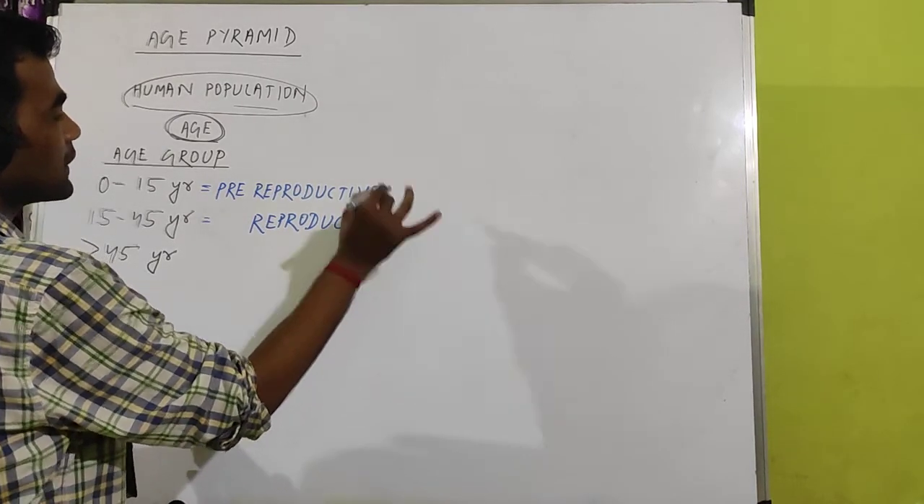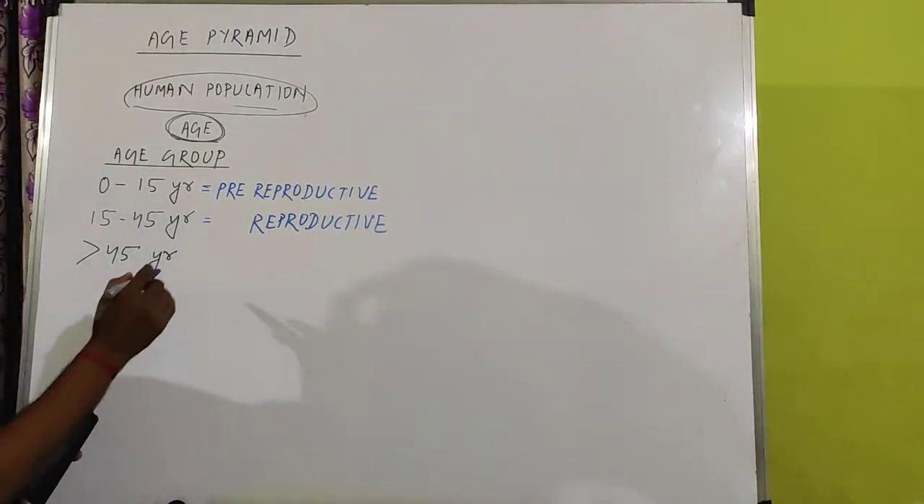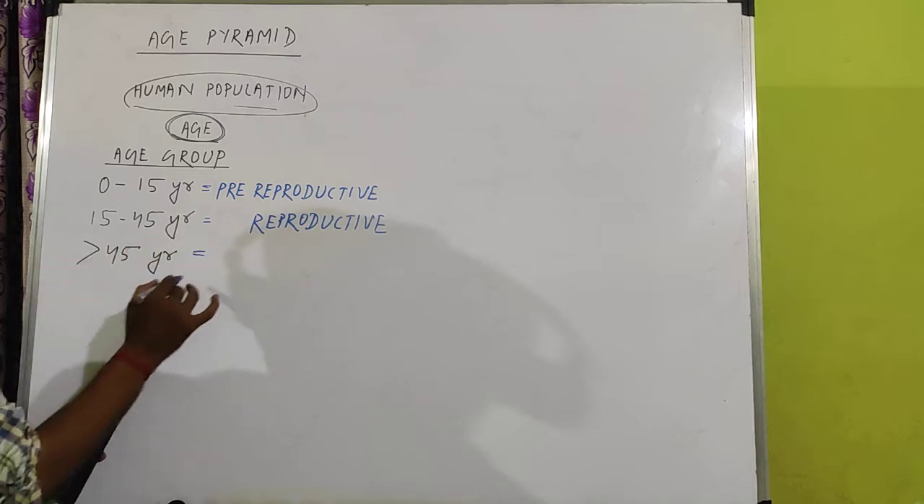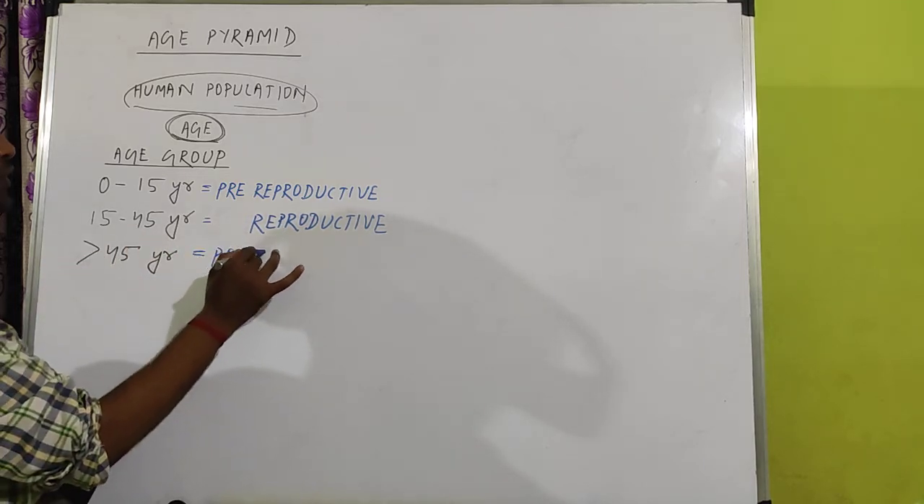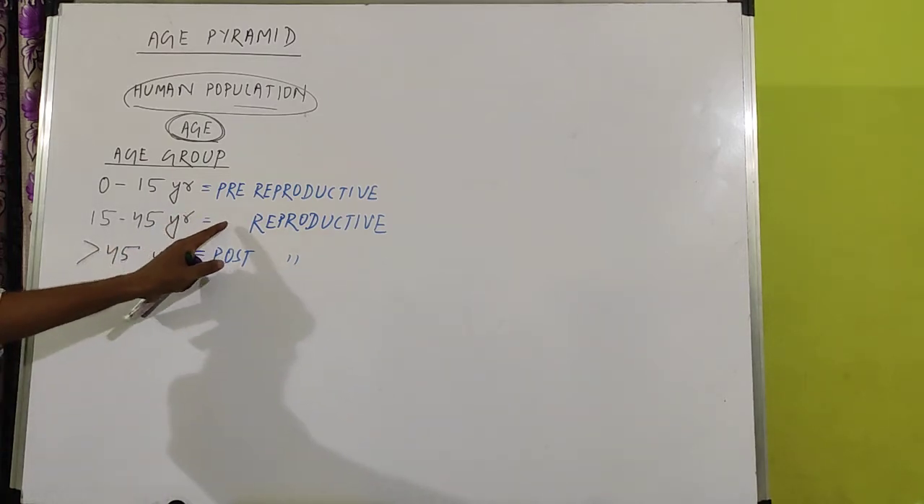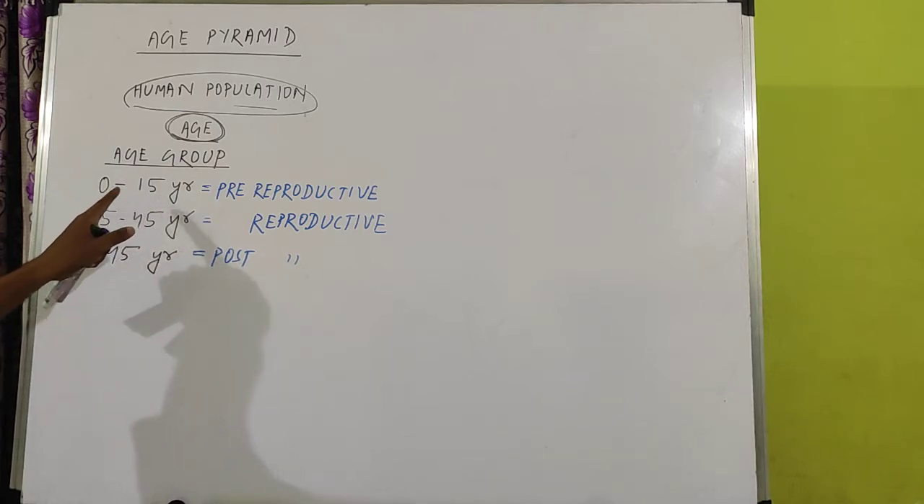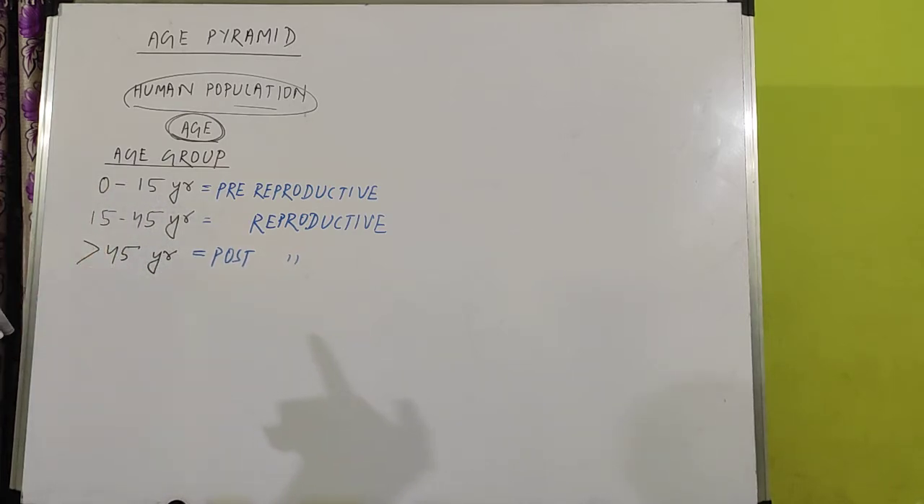This is called a reproductive age group. Similarly, after 45, this is called a post-reproductive age group. Post means after reproduction. So you have to remember what is pre-reproductive, what is reproductive, and what is post-reproductive: 0 to 15, 15 to 45, above 45.